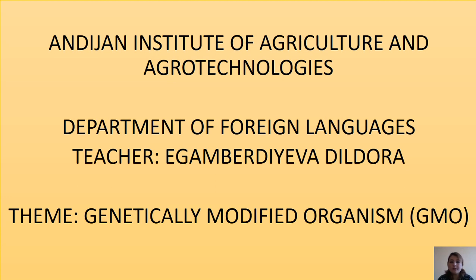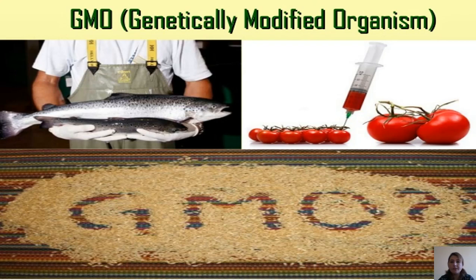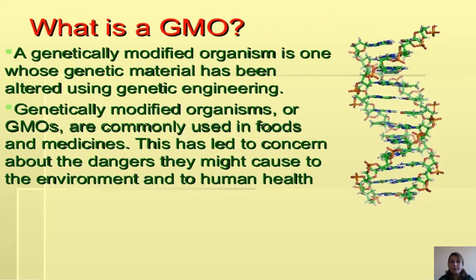Today, our new theme is about genetically modified organisms, or GMOs. What is a GMO, a genetically modified organism? A genetically modified organism is one whose genetic material has been altered using genetic engineering. GMOs are commonly used in foods and medicines. This has led to concern about the dangers they might cause to the environment and to human health.